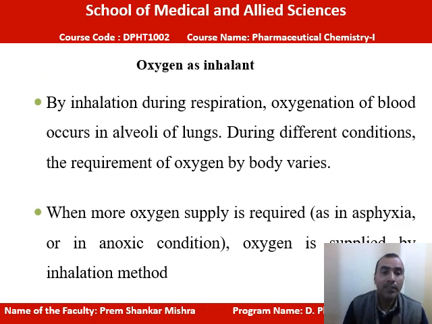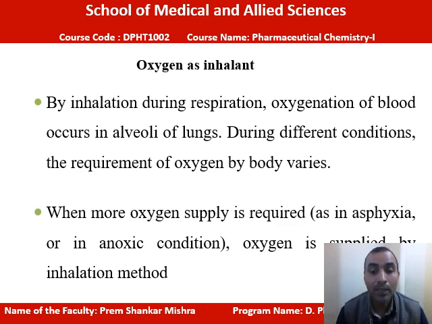After that we will see oxygen, which we are using as an inhalant. By the inhalation method during respiration, oxygenation of blood occurs in the alveoli of the lungs. In different conditions, the requirement of oxygen by the body varies. More oxygen supply is required in case of asphyxia.